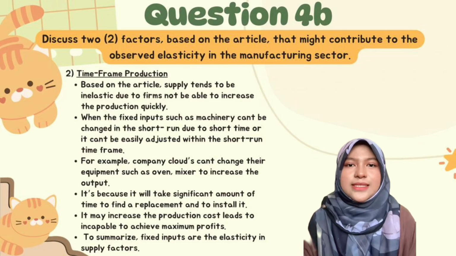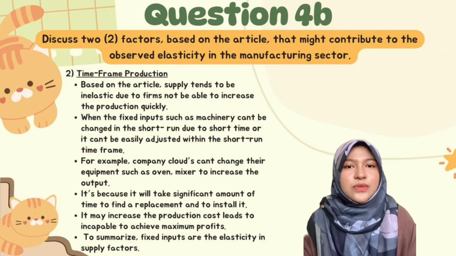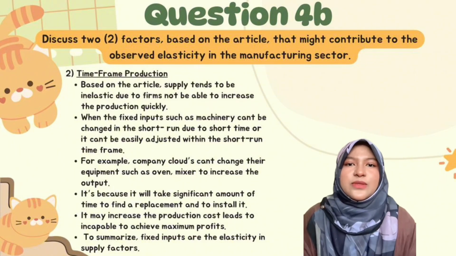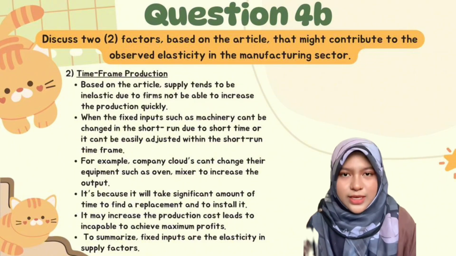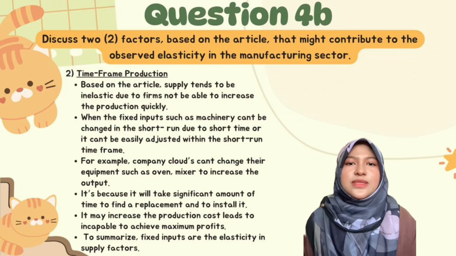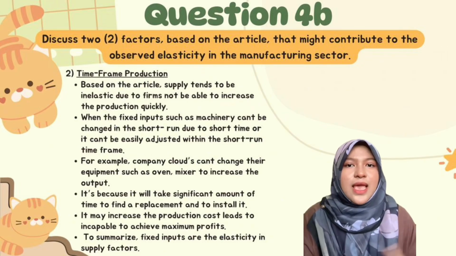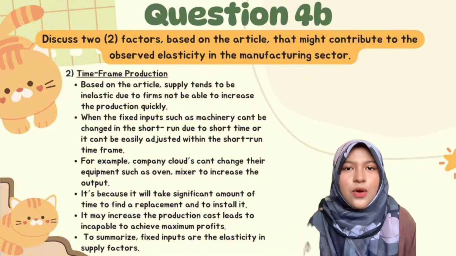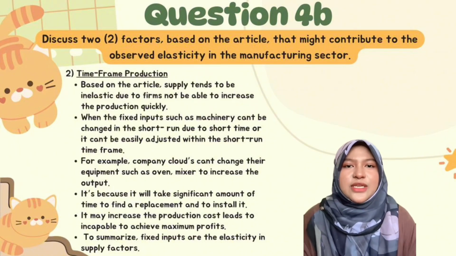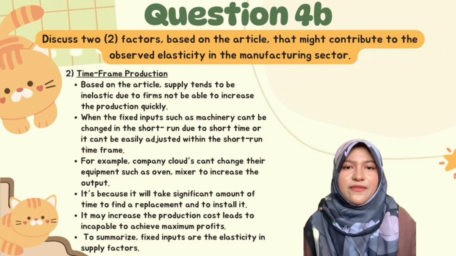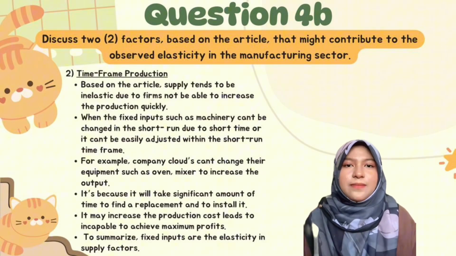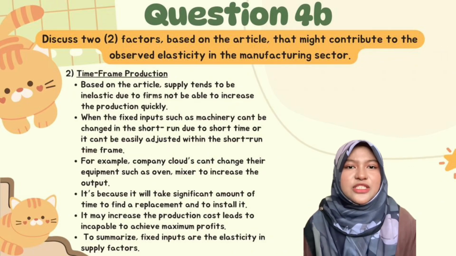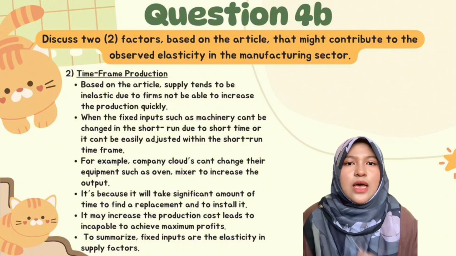The second one is time frame of production. Based on the article, supply tends to be inelastic due to firms not being able to increase production quickly. Fixed inputs such as machinery cannot be changed in the short run due to the short time, or they can be easily adjusted only within a longer time frame. For example, a company can change its equipment such as oven and mixer to increase the output.